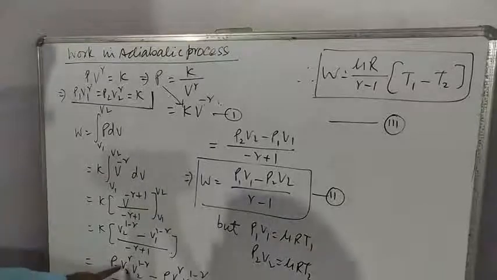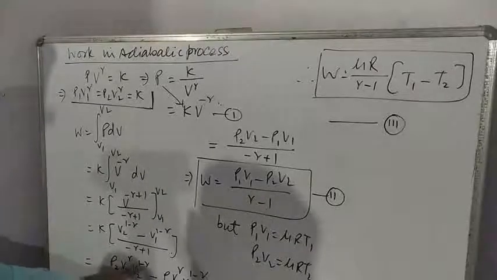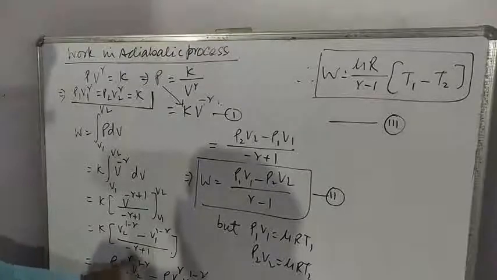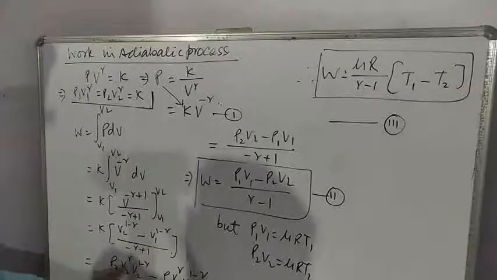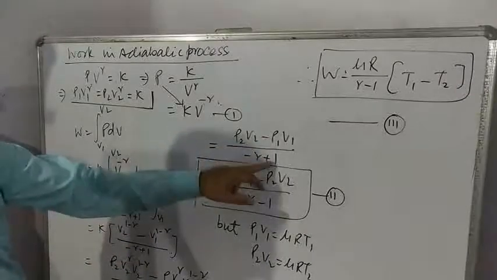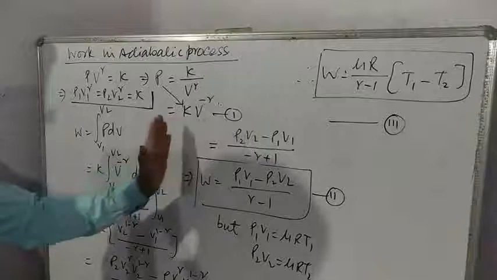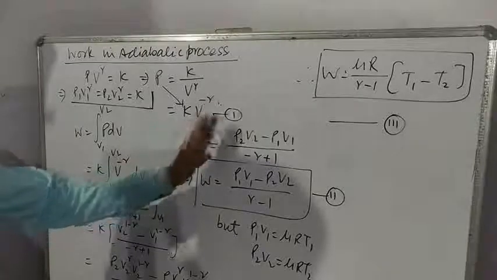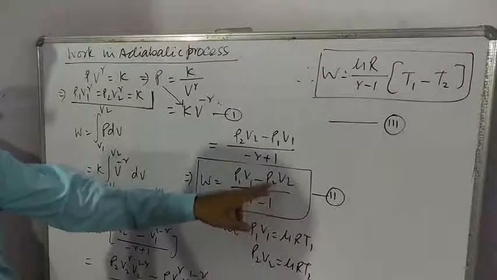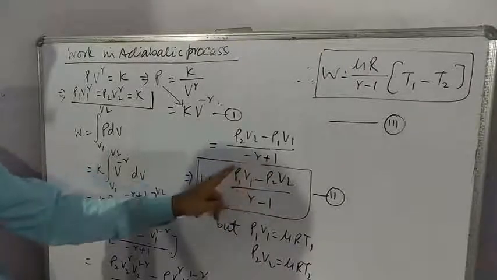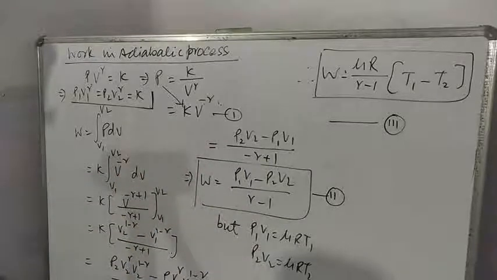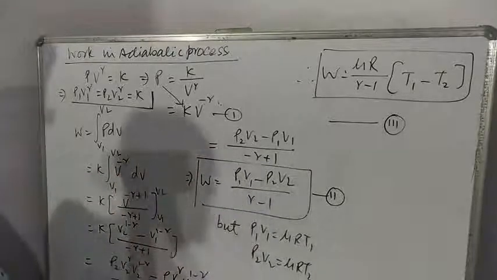Now V2^γ into V2^(1-γ). In multiplication powers are added. So minus γ plus γ cancelled. So here remains P2 V2 minus P1 V1 upon (1-γ). Now take minus as common. So it becomes P1 V1 minus P2 V2 upon (γ-1). So this is work done in adiabatic process in terms of pressure and volume.